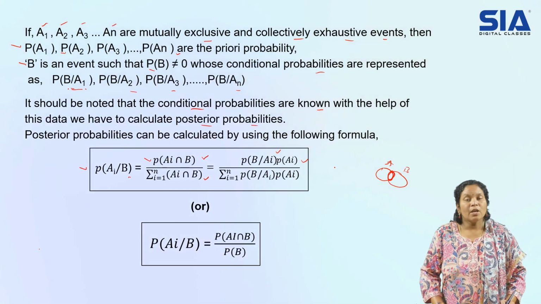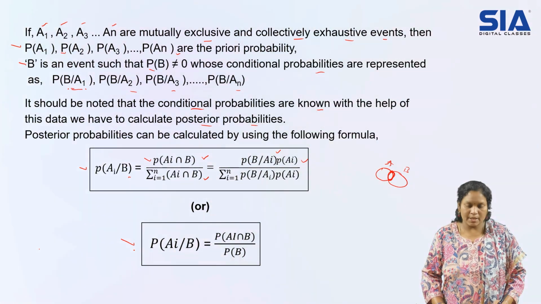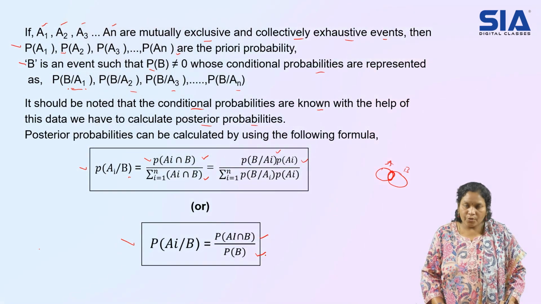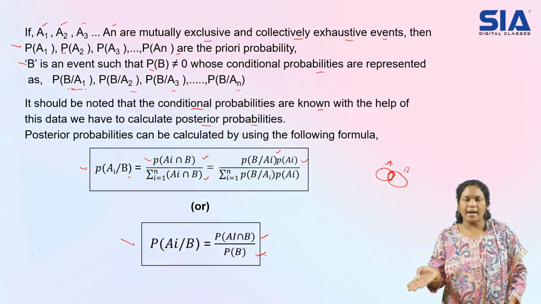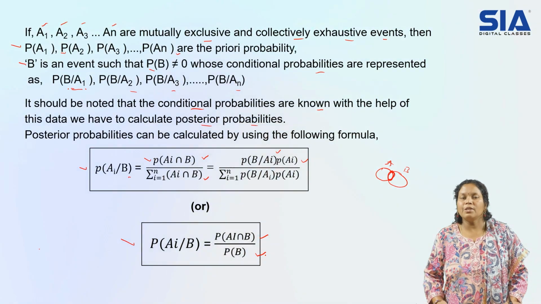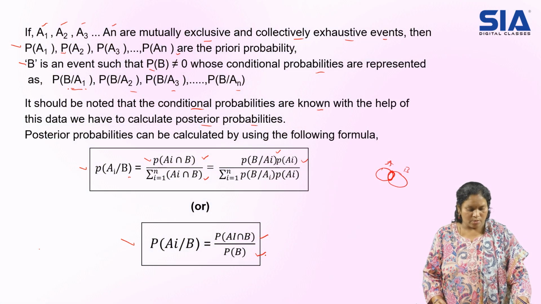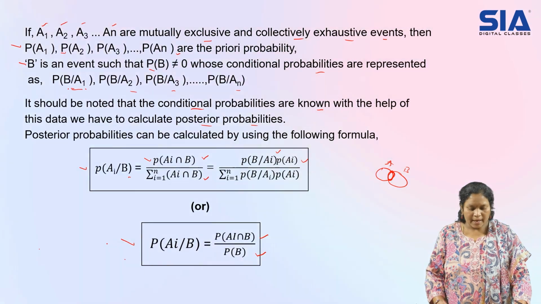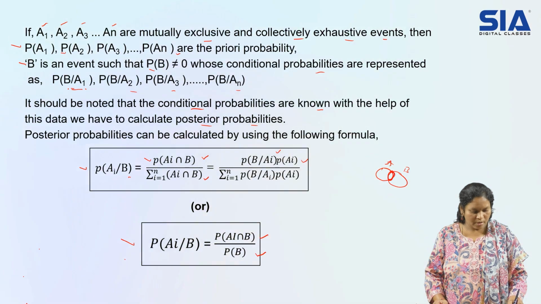So this is the formula, or simply one more formula they defined, that is P of AI by B is equal to P of AI intersection B by P of B. Means if you want AI combinations as an output, the prior probabilities of B we have in our hand, utilize them, consider its intersections, divided by all the probabilities of B you consider, you will get your formula. So this is your Bayes theorem formula. So all the combinations whatever they give in the question, you can frame and utilize further to get our answers. So this is your Bayes theorem.